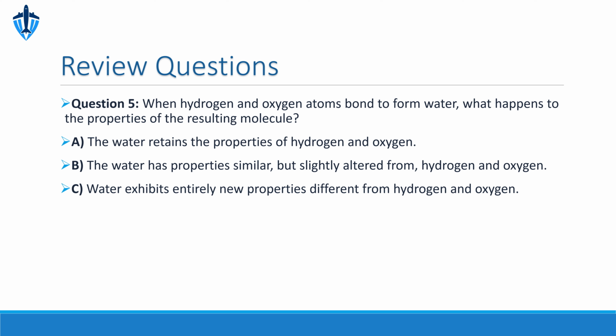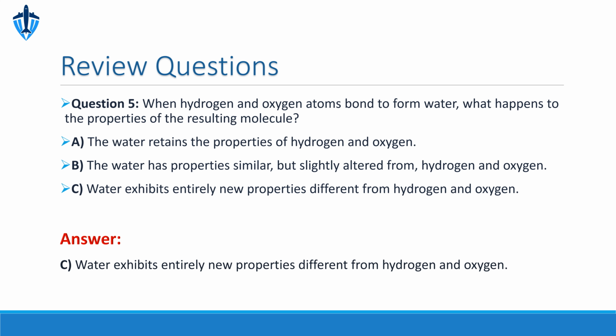As you may remember from our discussions on chemical bonding, when atoms of different elements combine, something fascinating happens. The resulting molecule can have entirely new properties. The correct answer is C. Water is a great example. Hydrogen and oxygen are both gases at room temperature. Hydrogen is highly flammable and oxygen supports combustion. But when they bond to form water, we get a liquid that is essential for life.